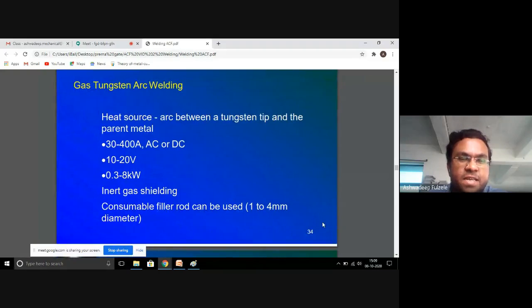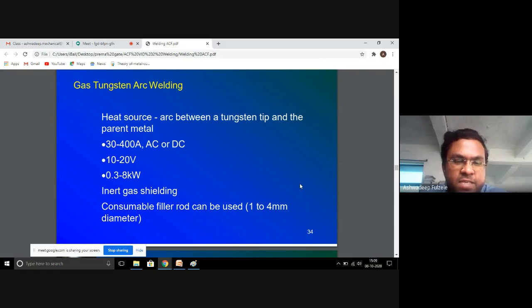In gas tungsten arc welding, the heat source is the arc between a tungsten tip and the parent metal. Around 30 to 400 ampere of AC or DC supply can be used, 10 to 20 volts at 0.3 to 8 kilowatt of energy.